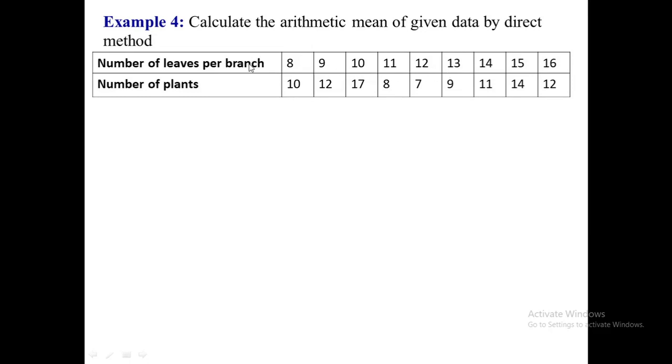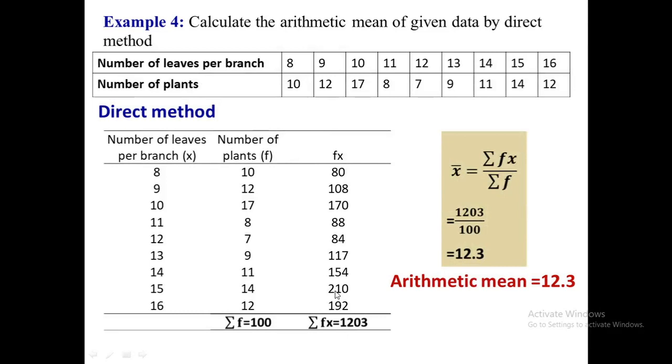This is example 4, and we will calculate the arithmetic mean of the given data by the direct method. These are the number of leaves per branch. In the second row, the total number of plants is given. We will make a third column in which we will write the product fx, and the total number of plants will be summation f, which is equal to 100. If we add 10 plus 12 and up to 14, 12, it will give us 100. In the same manner, summation of fx will give the result 1203. And if we put this value in the formula, our arithmetic mean will be calculated as 12.3. Therefore, in this example, we can say the average number of leaves per plant is 12.3.